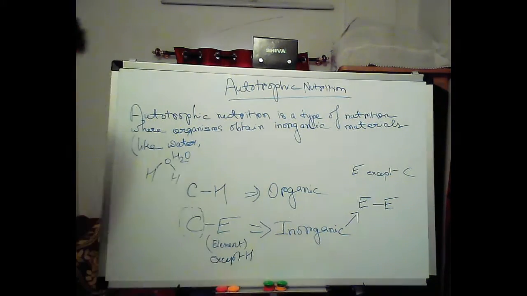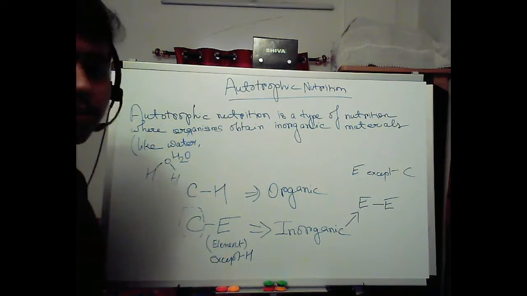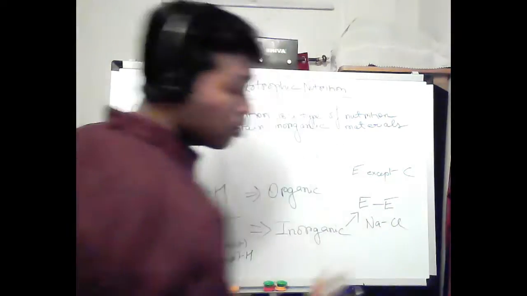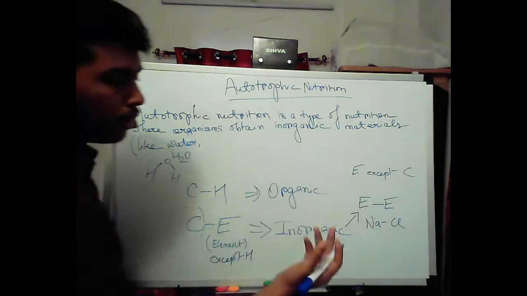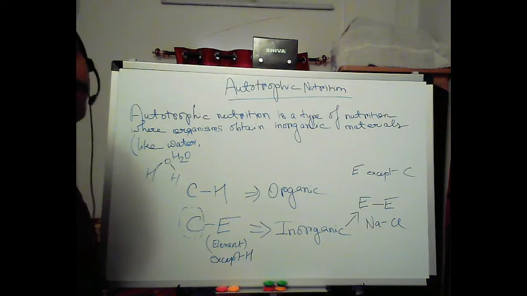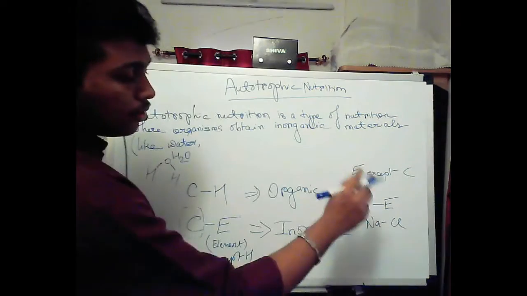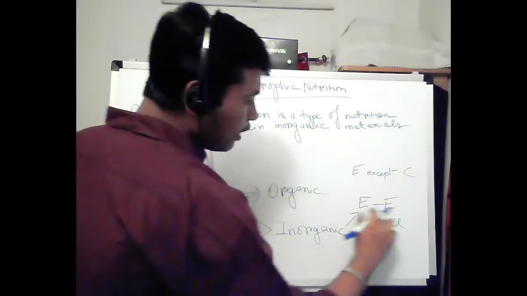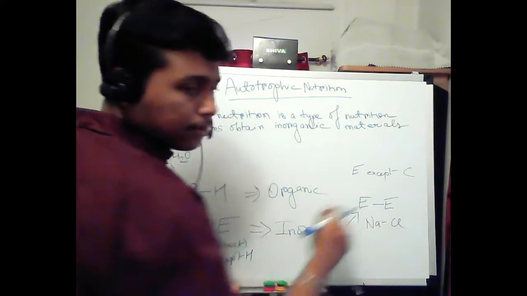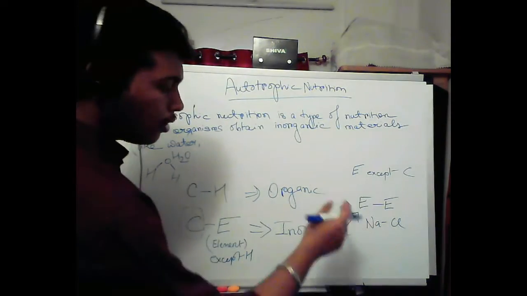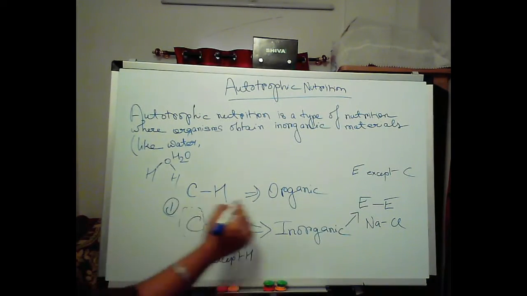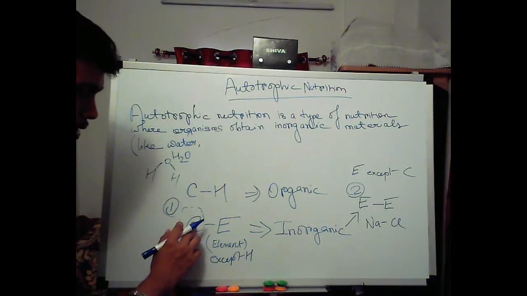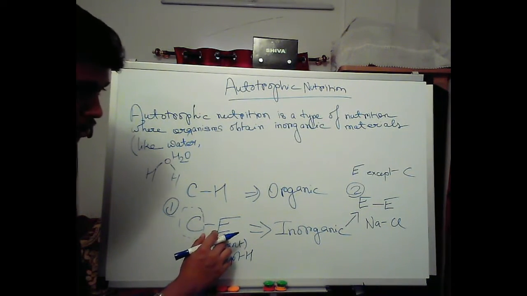Any compound, it might not always be carbon also. It can be element bonded to element. For example, sodium bonded to chlorine, sodium chloride. It's possible. NaCl, table salt. See, element bonded to element. But this time, since we have given the first criteria for C, both the Es in the second criteria will be except C. This is my number one criteria, this is my number two criteria. First criteria, carbon can be present, but there won't be any hydrogen present for inorganic.